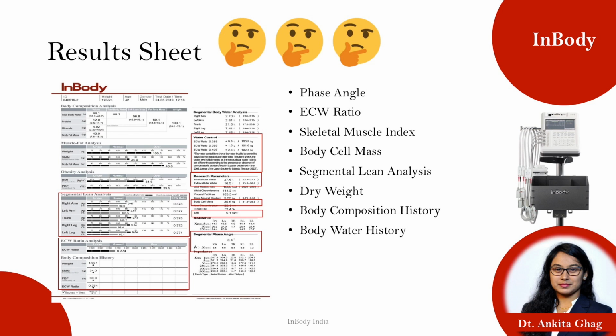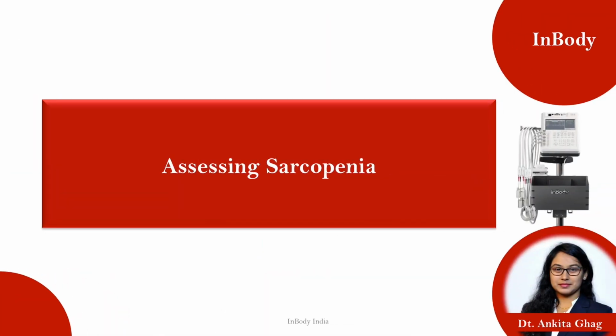Dry weight will tell us what the actual amount of weight is, so we can plan our nutritional guidelines accordingly. We also need to monitor how their progression is. So we need to know what the body composition history is and what the body water history is. Let's understand how BIA technology, that is body composition analysis, will help us to assess sarcopenia.